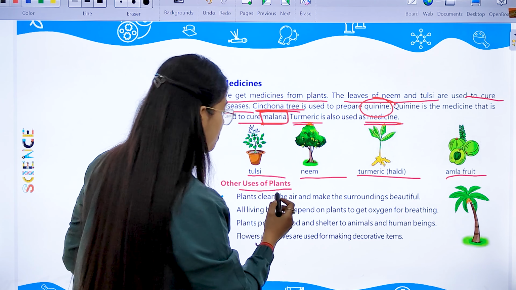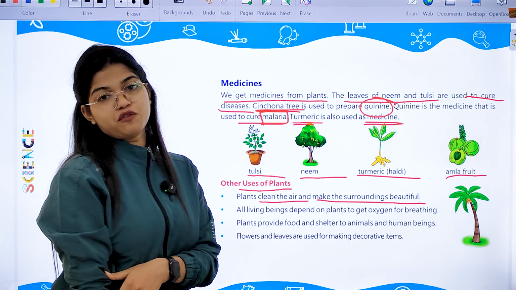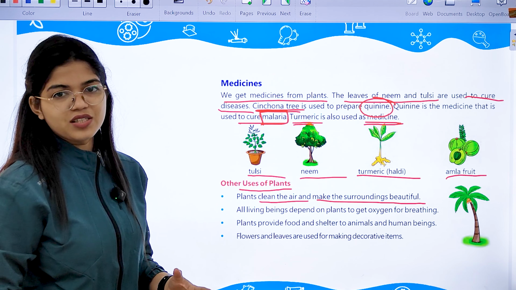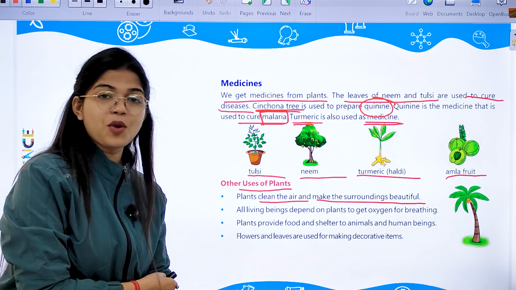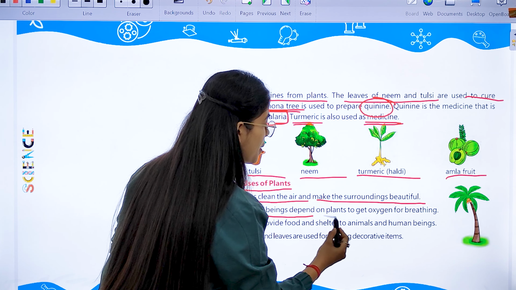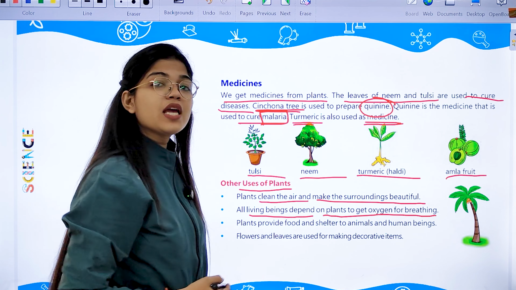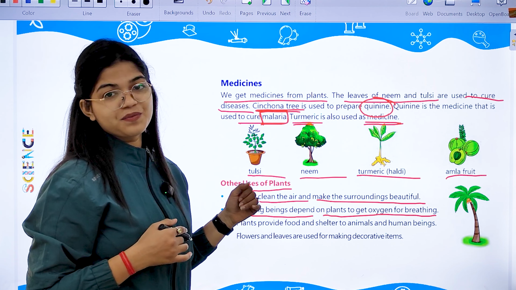Number one, plants clean the air and make the surroundings beautiful because of their greenery. They also make the air around us clean and pure. Secondly, all living beings depend on plants only. Why? To get oxygen for breathing.